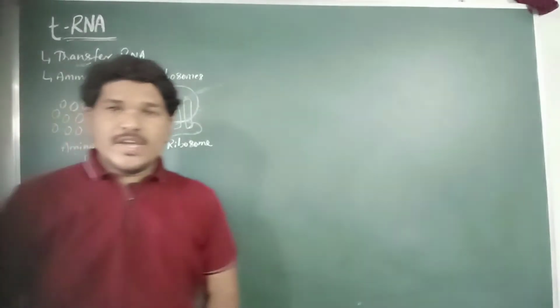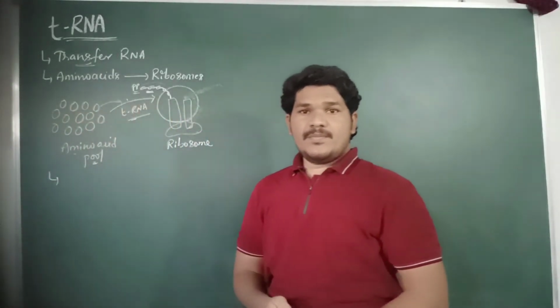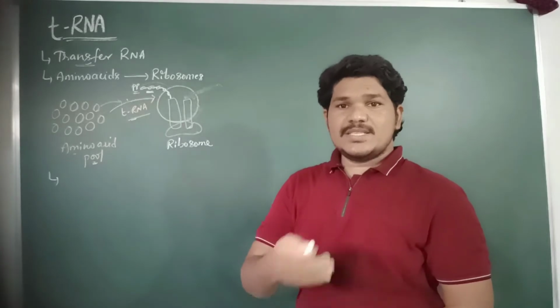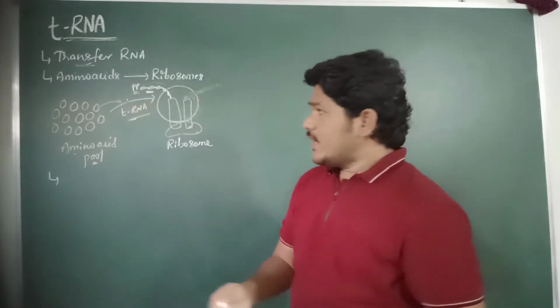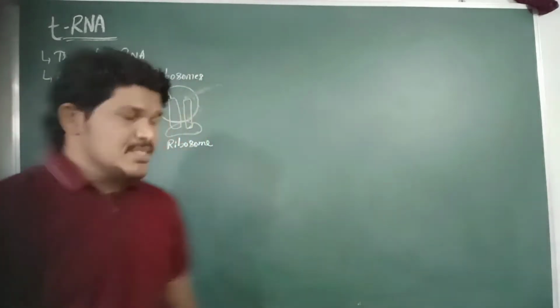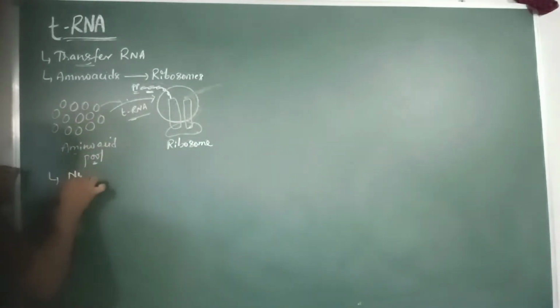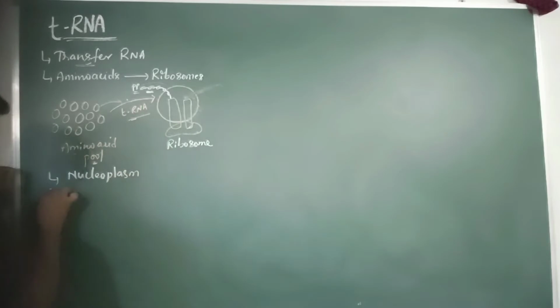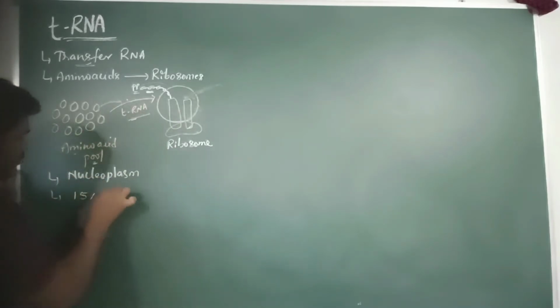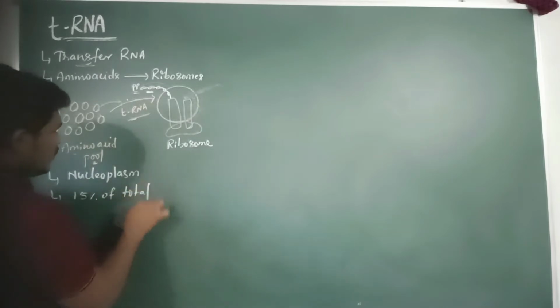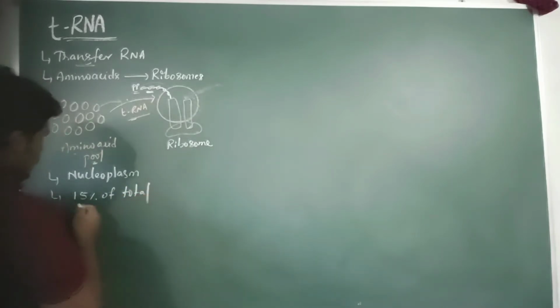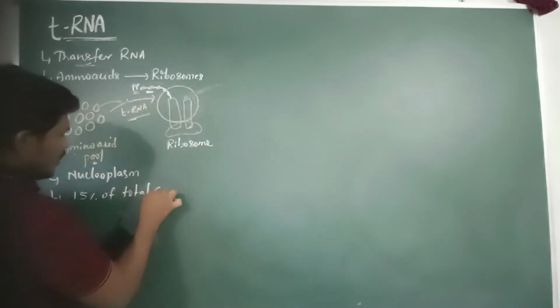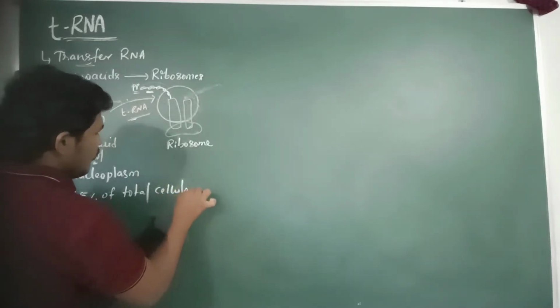And then where is it synthesized in the cell? The tRNA molecule is synthesized in the nucleoplasm, and it constitutes about 15% of the total cellular RNA.